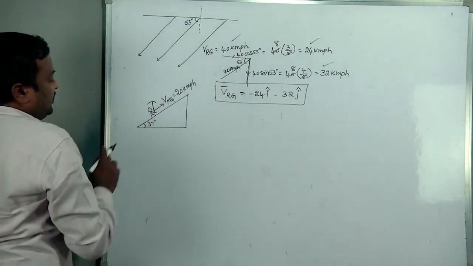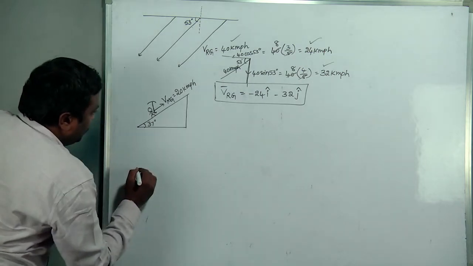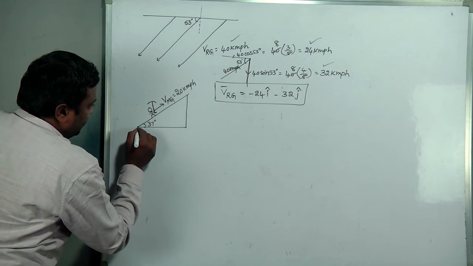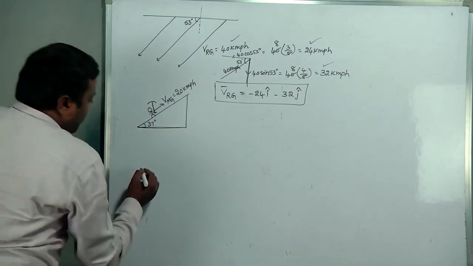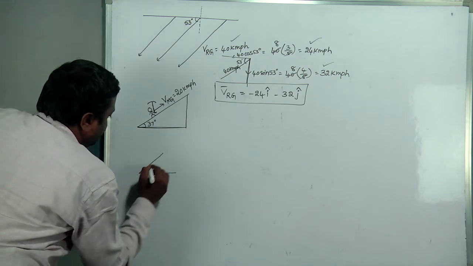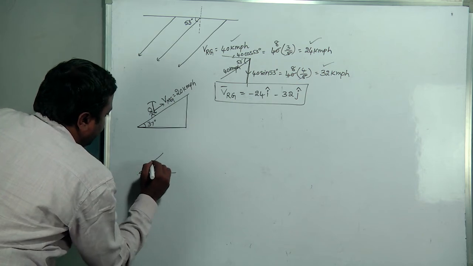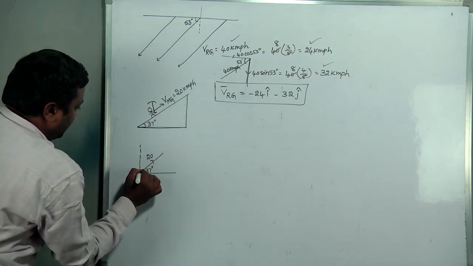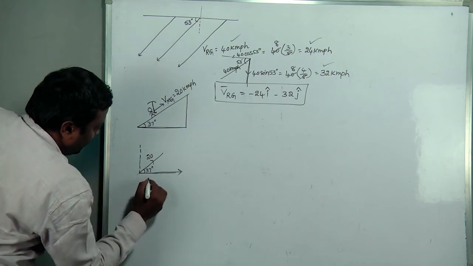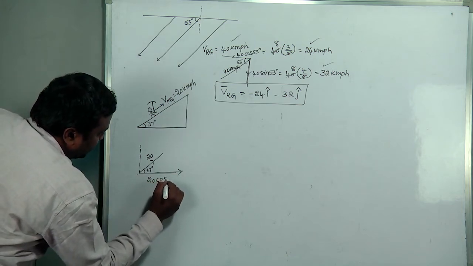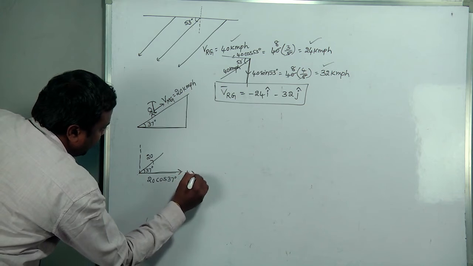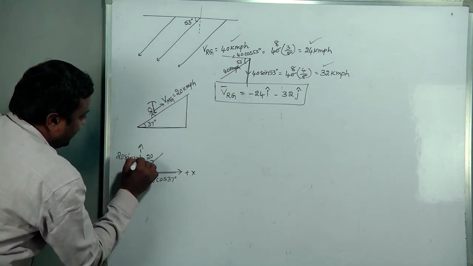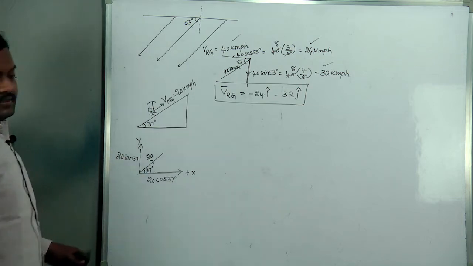Now in this situation we should find the resolution related to the man. The resultant given for us is at 37 degrees, with value 20 kmph. By resolving, it will be 20 cos 37 along the positive x-axis and 20 sin 37 along the positive y-axis.